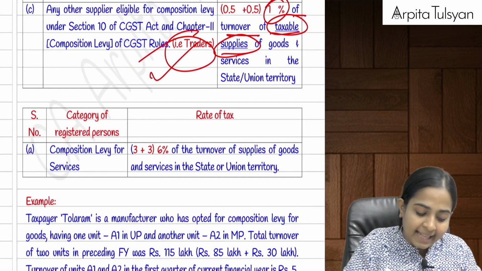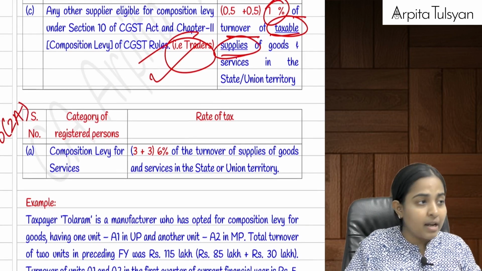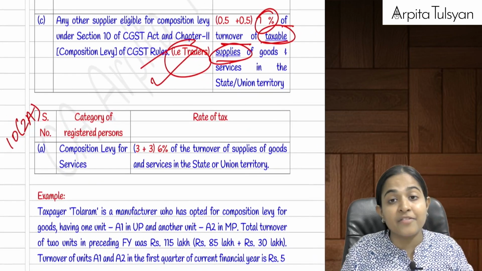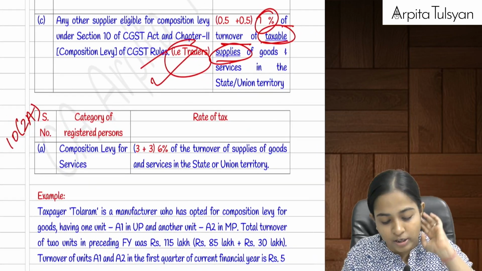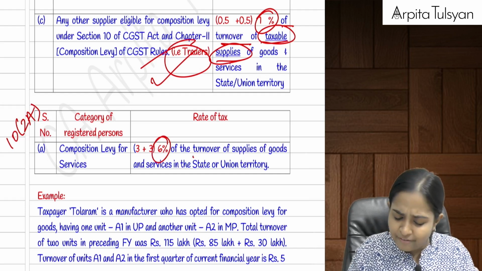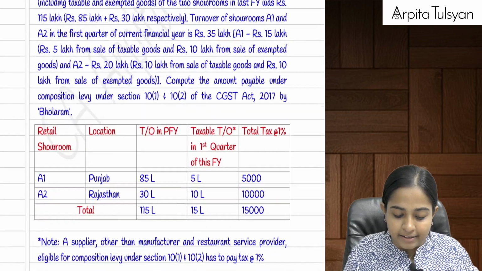Please refer to that. And then section 10.2a. Do you recollect what section 10.2a was? What was section 10.2a? 10.2a was talking about services other than restaurant supply. In that case, 6% will be the rate of tax that will be applicable on the total turnover. Are you clear till here, everyone?